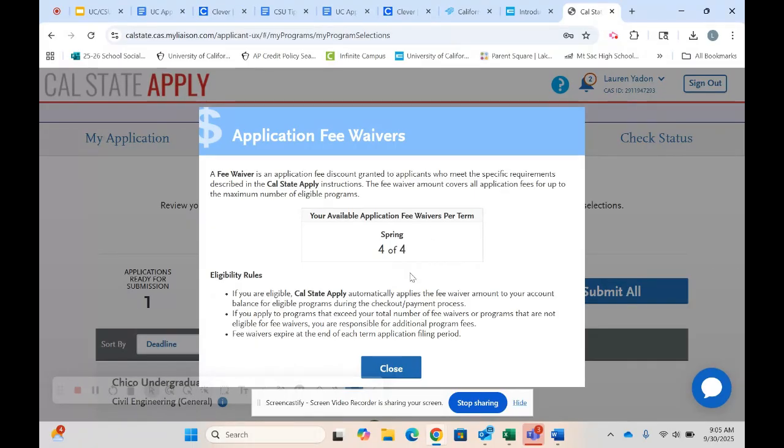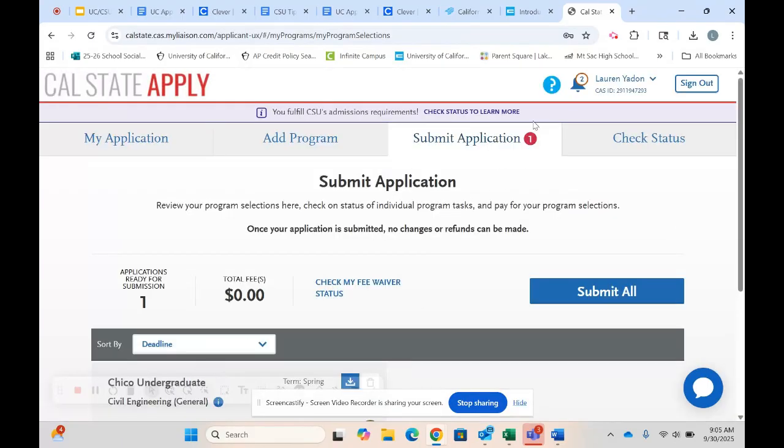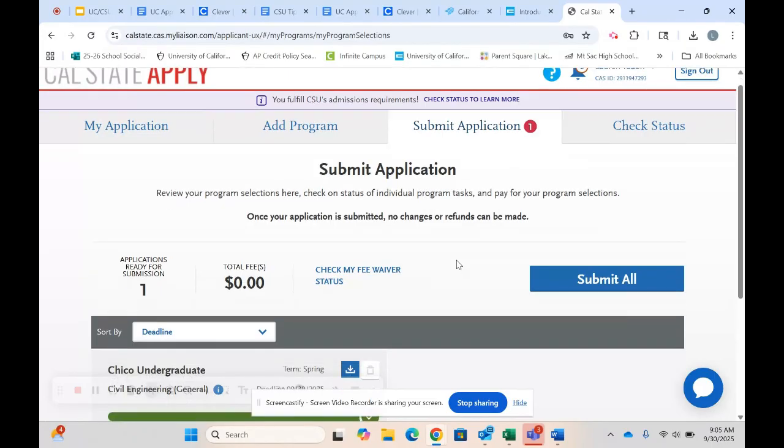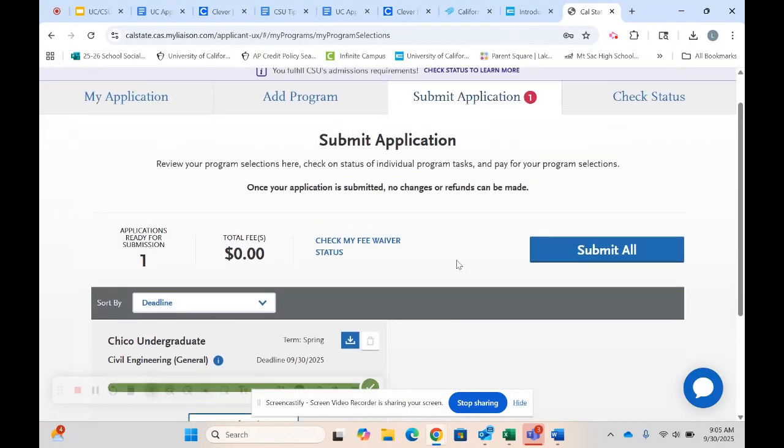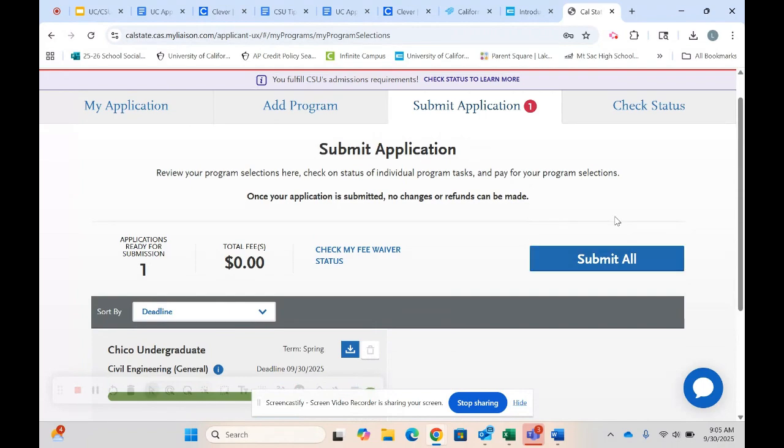If you have questions about this, please make sure you are reading or highlighting, over here this question mark, and it will help answer any of those questions. So once you are all set and you make sure everything is correct, you would go ahead and hit submit all. Okay, so again, quick overview of the Cal State Apply application.